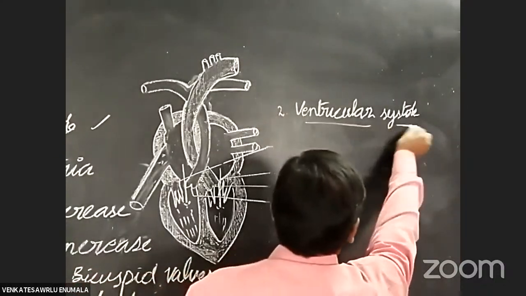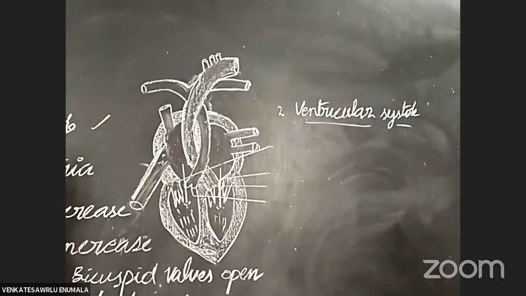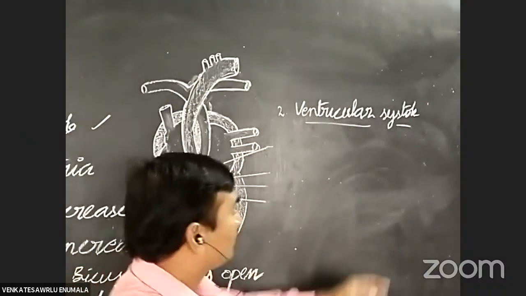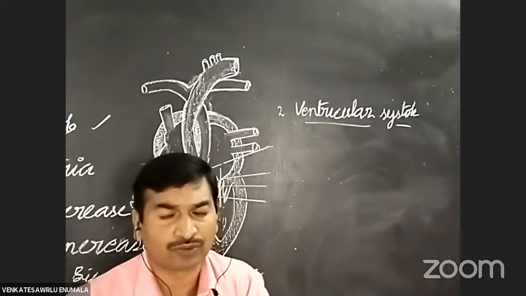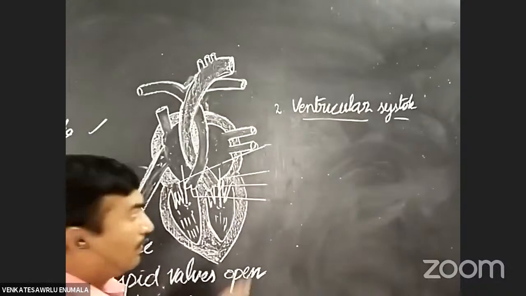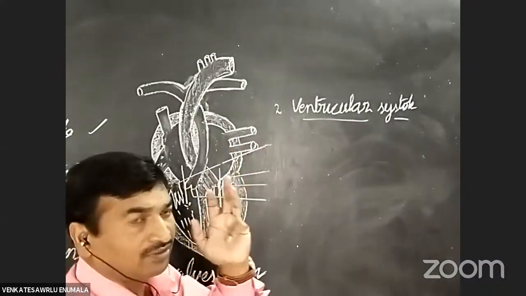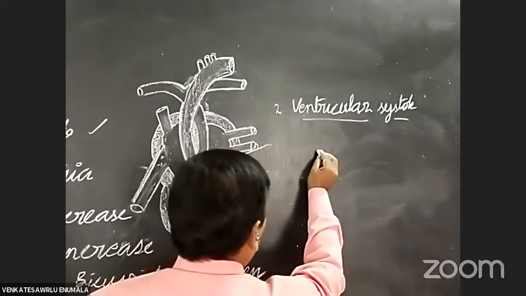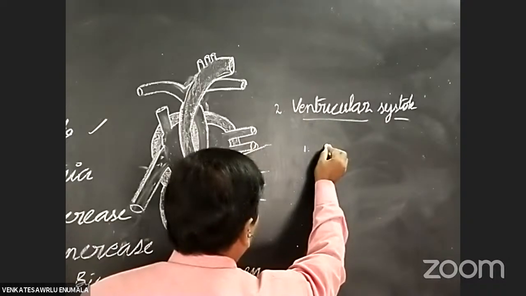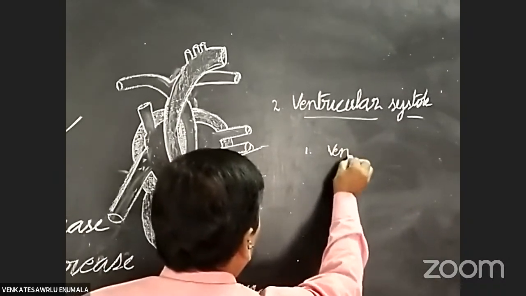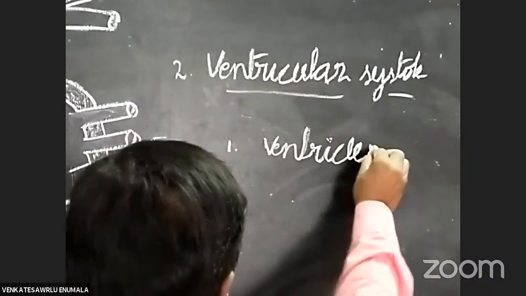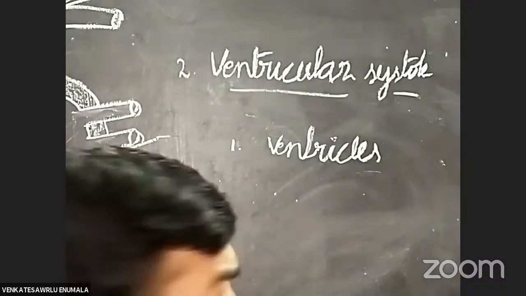Listen carefully. What changes occur in the ventricular systole? Right. Already you know what systole is. The contraction is known as systole. So ventricular systole means contraction of the ventricle. So in the ventricular systole, what is the first change? Okay, first change, the ventricles contract. The right and left ventricles contract.